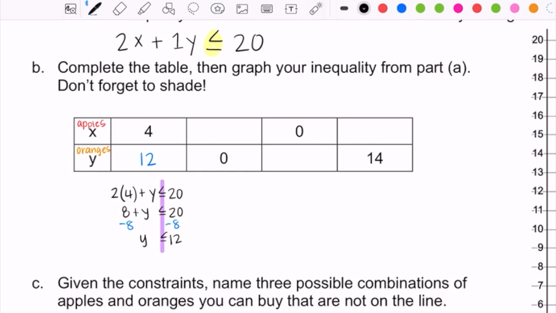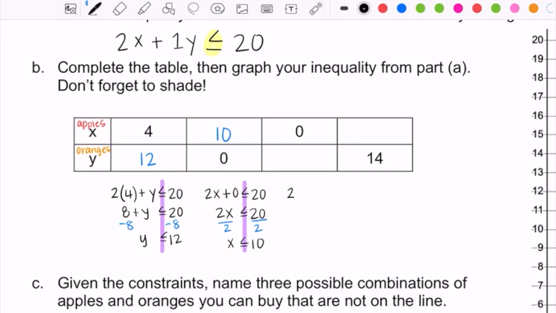On the next one, we want to figure out how many apples I could buy if I don't buy any oranges at all. So 2x plus, and then we're going to put the 0 in for the y. And so on this one, we want to go through and solve to figure out how many apples you could buy if you don't buy any oranges at all. And so on this one, I'll divide both sides by 2. And I'll get x is less than or equal to 10. And so 10 is the number that fills in on that table there. 10 is the total number of apples I could buy if I don't buy any oranges and still stick within my goal of only spending $20.